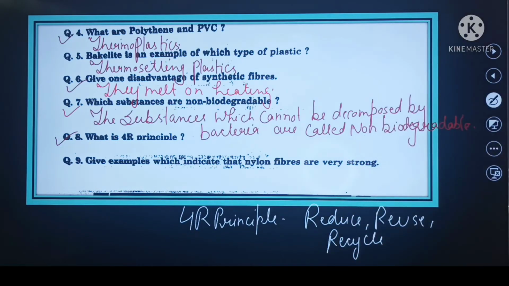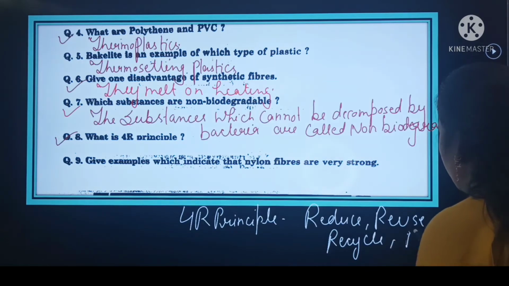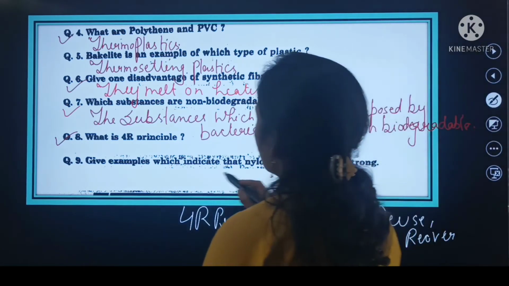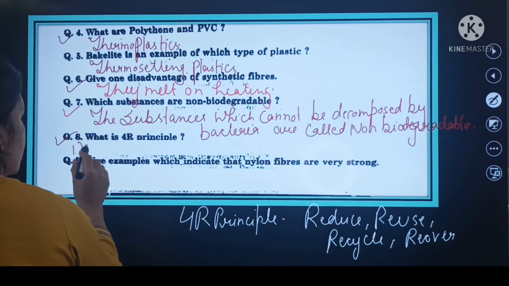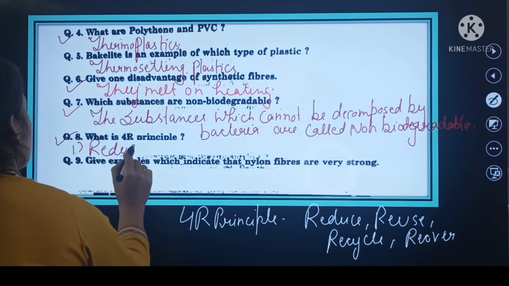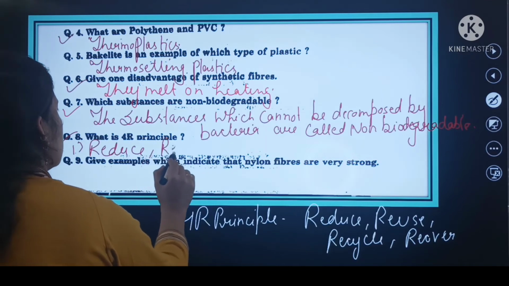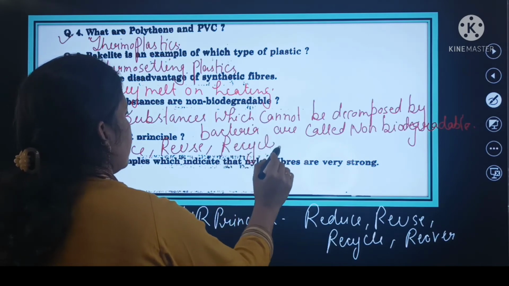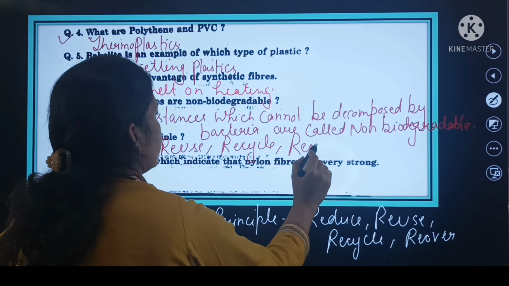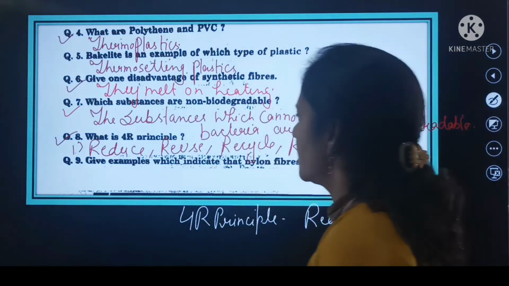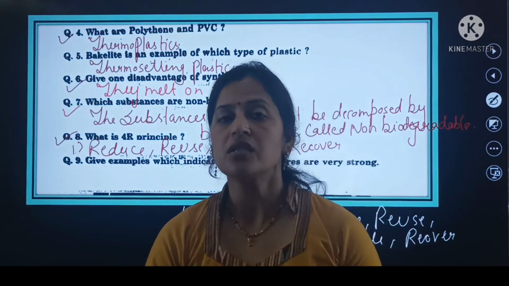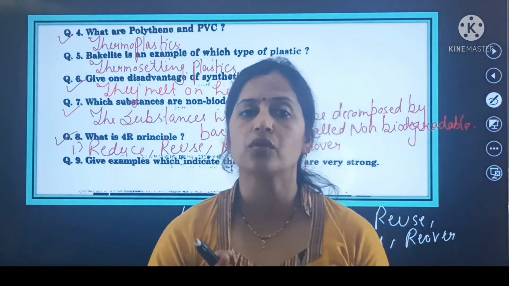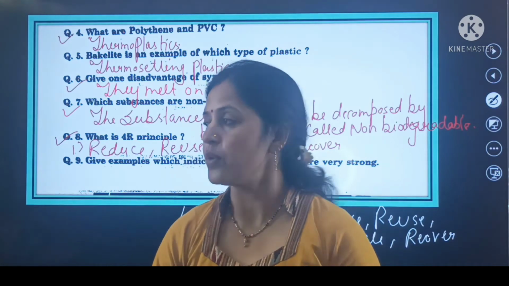पहला क्या है बेटे? Reduce, second one is reuse, third one is recycle, and the fourth one is recover. So 4R principle is, number 1 is beta reduce, second one is reuse, third one is recycle, fourth one is recover. So this is the 4R principle.